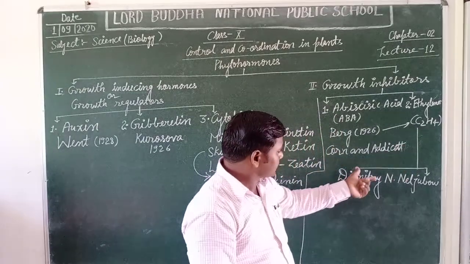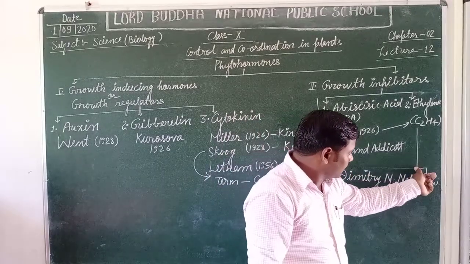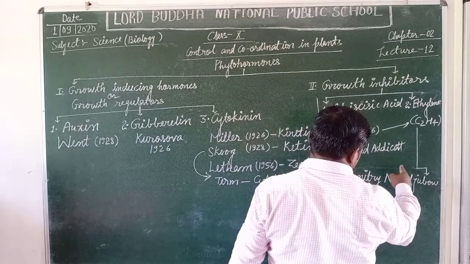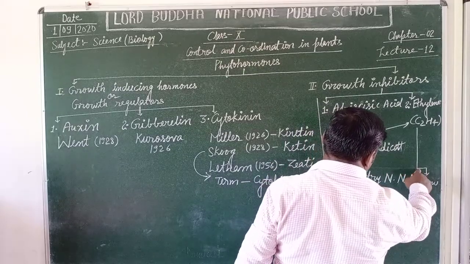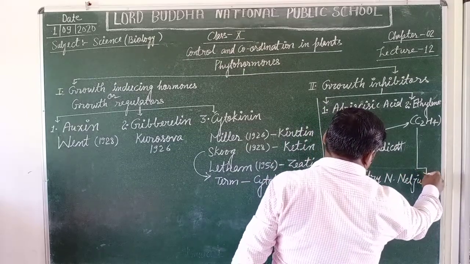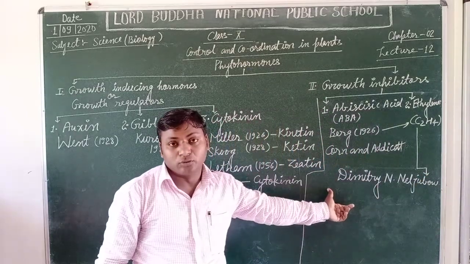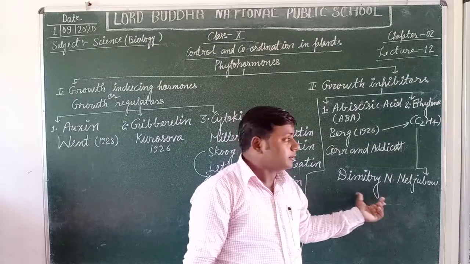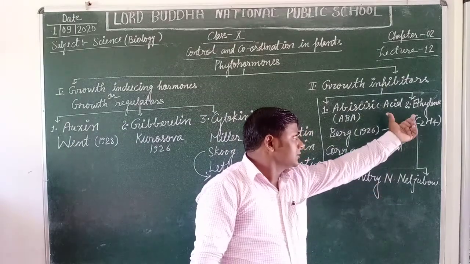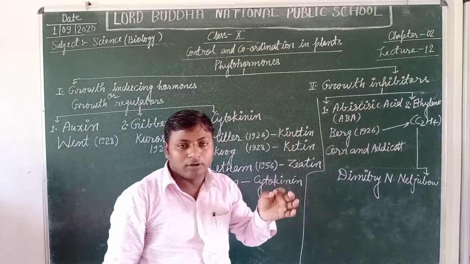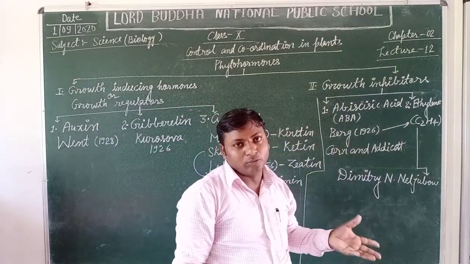This hormone plays an important role in the ripening of fruit. That's why ethylene is called the fruit ripening hormone.